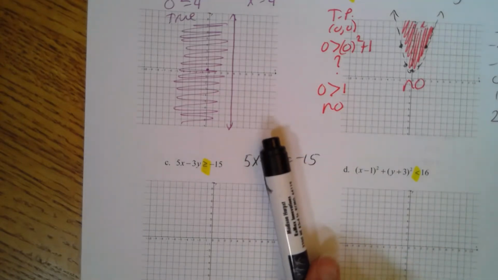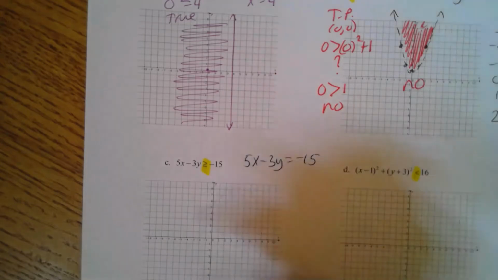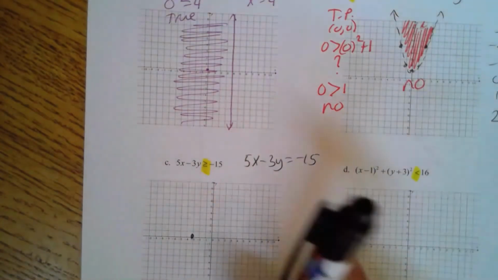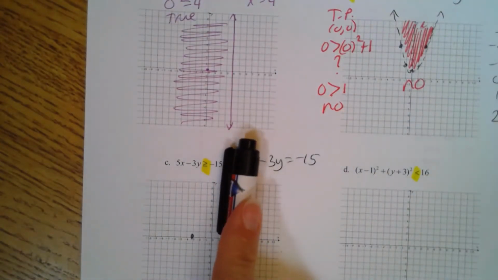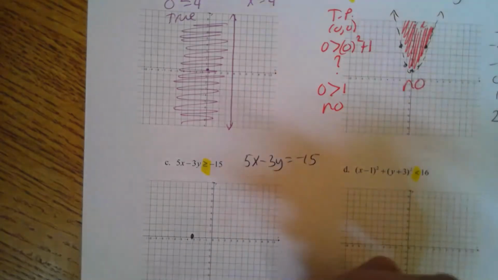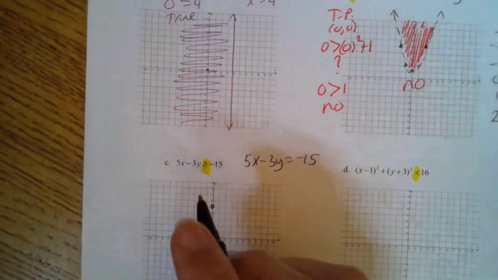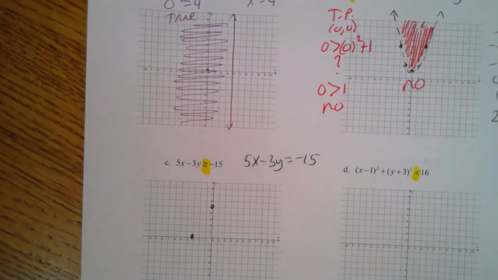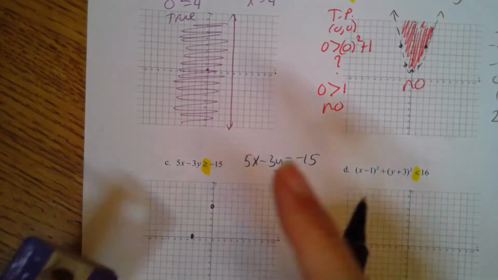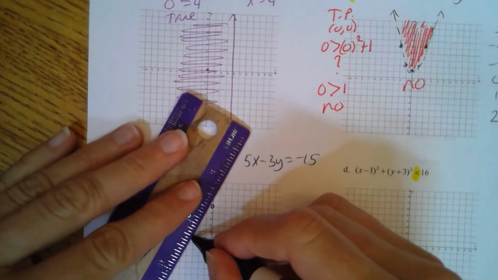So to find the x-intercept, I let y be 0. So my x-intercept would be -3. To find my y-intercept, I let x be 0. So I get y being 5. Now will this be a solid or will it be a dotted line? It's going to be solid because it was greater than or equal to. So we're going to have a solid line.